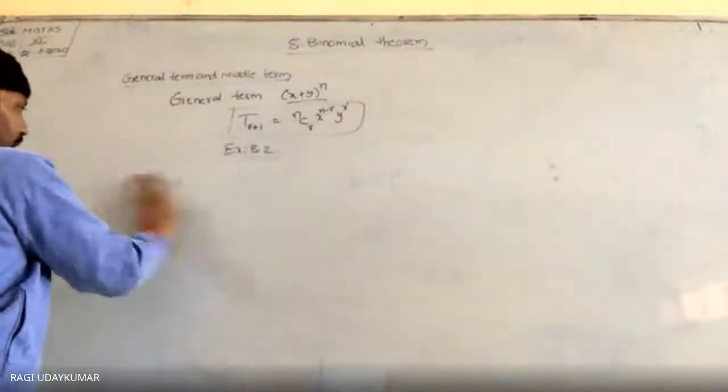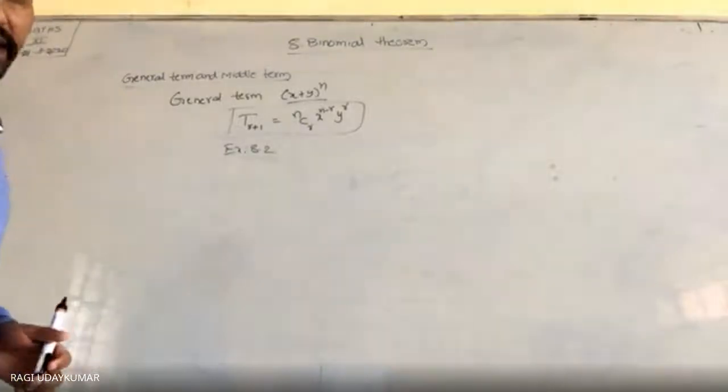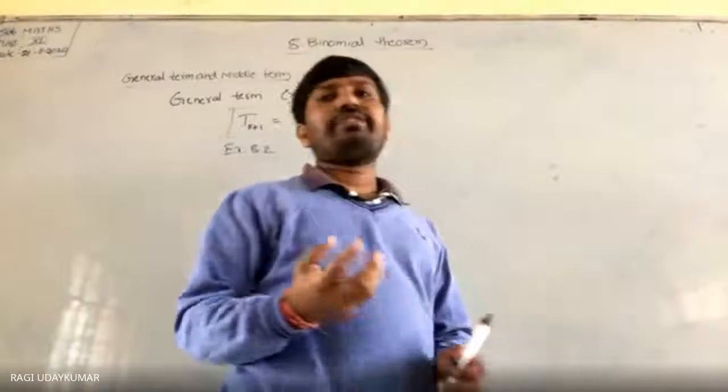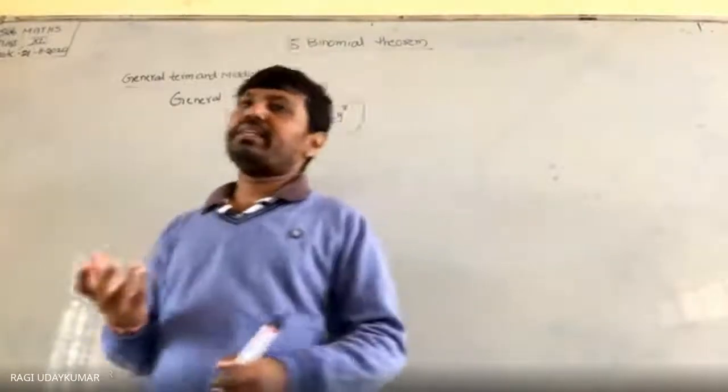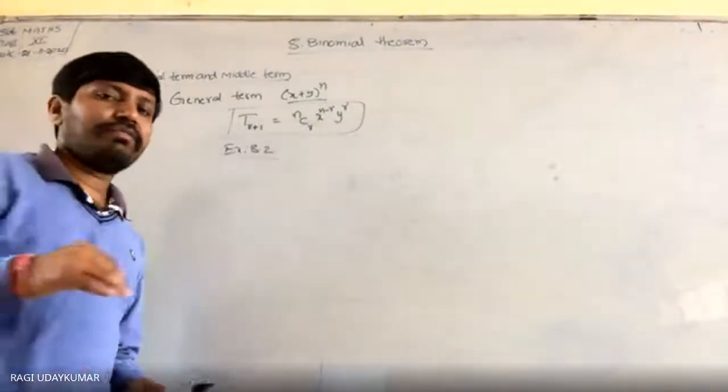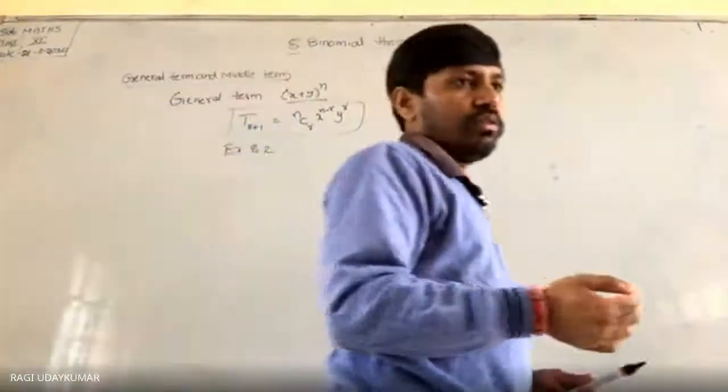Eighth problem में क्या है? Power क्या दे दिया? 10 दे दिया. Number of terms क्या होगा? 11 होगा. Number of terms will be 11. When the power given to you is 10, even, number of terms will be 11. Number of terms 11 होता है तो, yes, tell me,